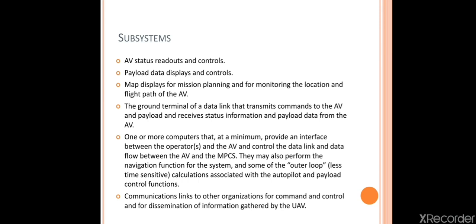Subsystem. If any air vehicle has to operate effectively, we need a number of subsystems. Without subsystems, operating any air vehicle is difficult; we can't operate it at all. So what are the subsystems required for us? First one, AV status readouts and controls. AV status means air vehicle status.